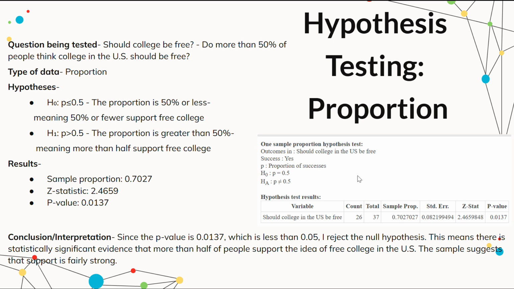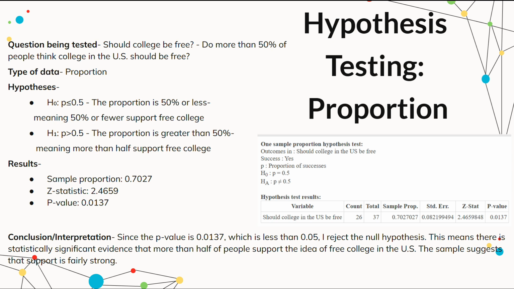Hypothesis testing for proportion question. The original question was, should college be free? I changed it to, do more than 50% of people think college in the US should be free, to fit this. So for this, it showed the proportion of 50% or less, meaning 50% or fewer support free college. And then the proportion is greater than 50%, meaning more than half support free college.